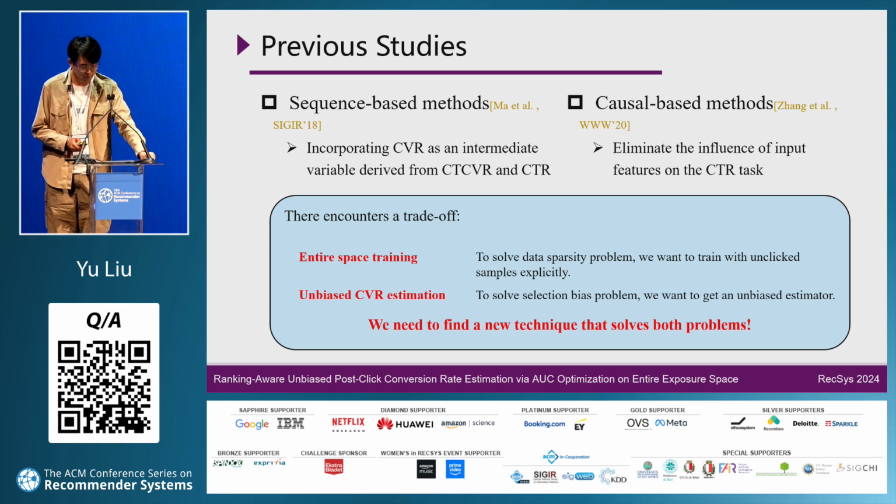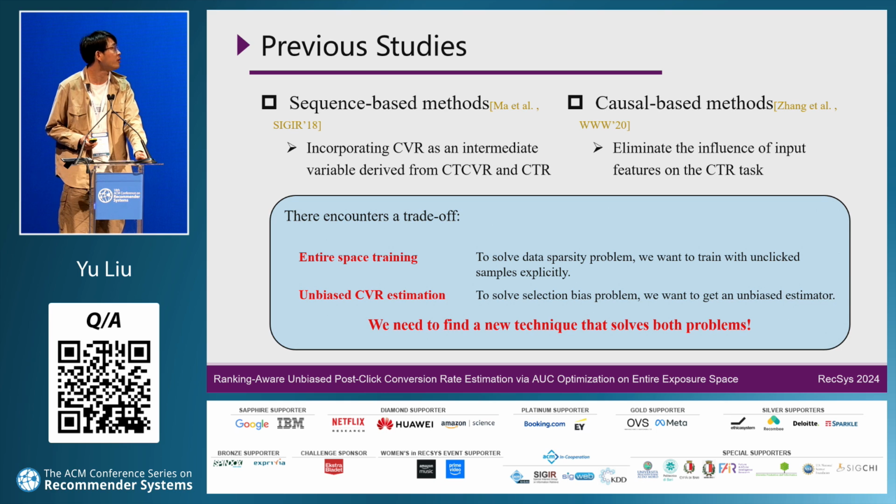Through the investigation of previous methods, we found that they encounter a trade-off. Training a model over the entire space often means biased CVR estimation. On the other hand, when unbiased estimations of CVR are provided, it's often not possible to explicitly train on the entire space. Here, we use a new technology called AUC optimization to solve both problems.